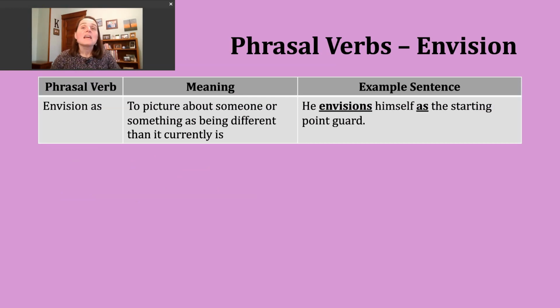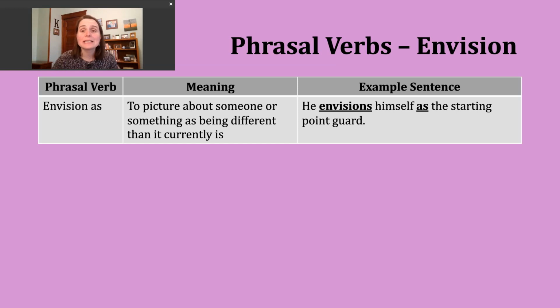Right? There's one phrasal verb for us to talk about, and that is to envision as. Okay? Our meaning here is really the same. We're picturing someone or something in the future. However, this future something is generally different than what is happening currently. Okay? Let's take a look at an example sentence.